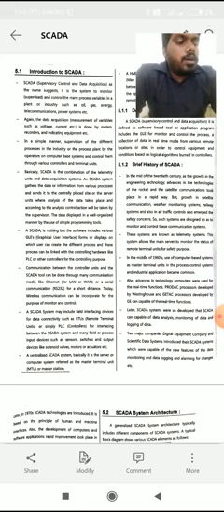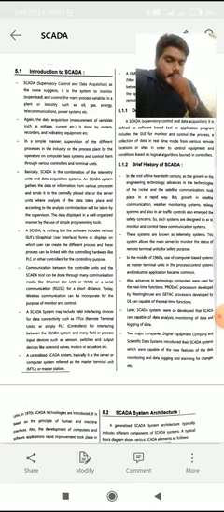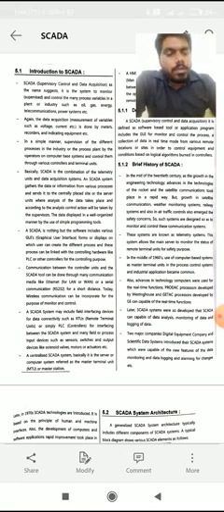I think the introduction and definition are sufficient for today's lecture, because the further videos might be lengthy and include some more complicated parts, like the architecture part. Who the operator is and how it operates, HMI and MMI in detail, MTU, master terminal unit, communication methods in detail, and then RTU.